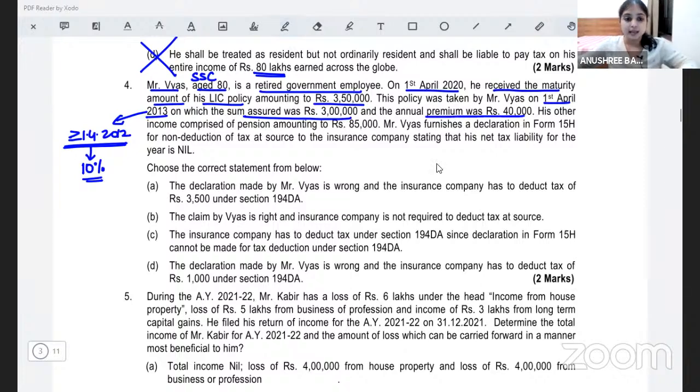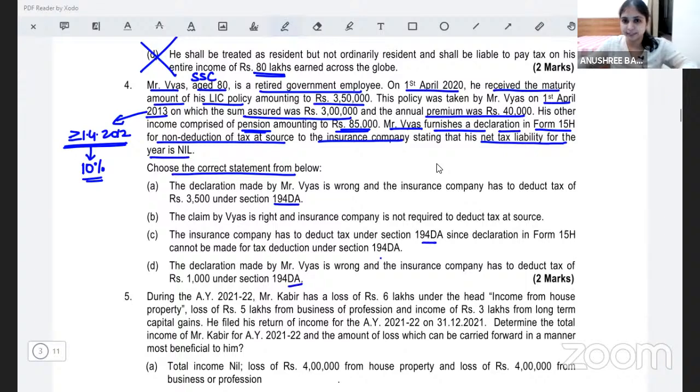All right. Then his other income comprised of pension amounting to 85,000. Mr. Vyas furnishes a declaration in Form 15H for non-deduction of tax at source to the insurance company, stating that his net tax liability for the year is nil. Choose the correct statement from below. They're talking to us about section 194DA.